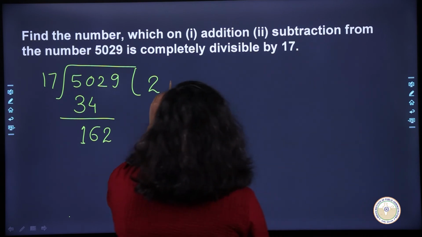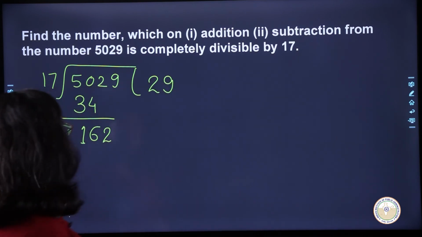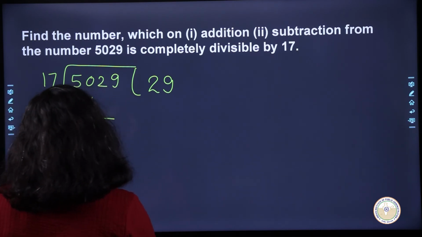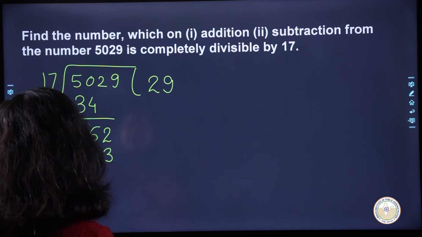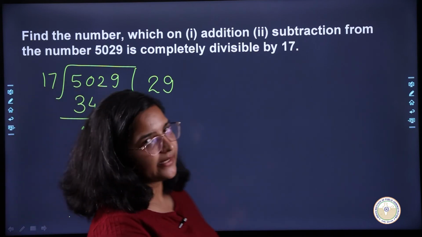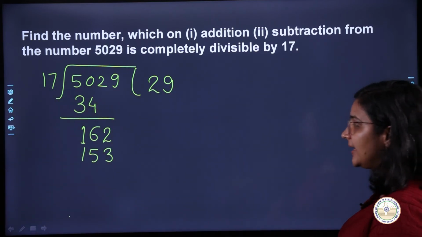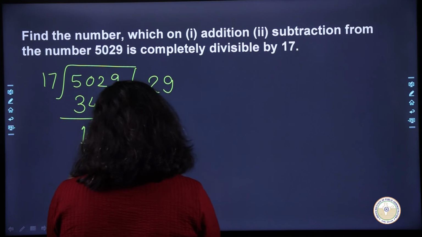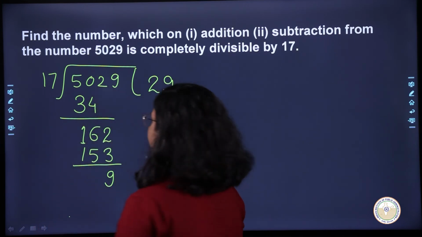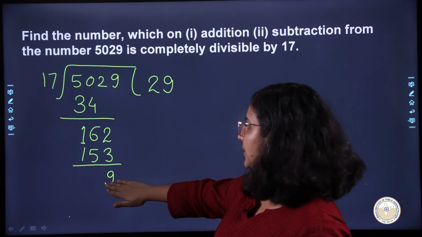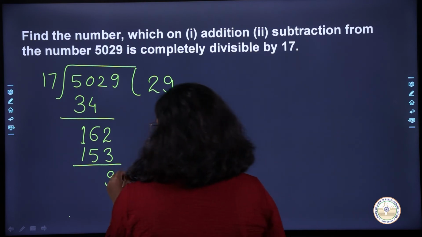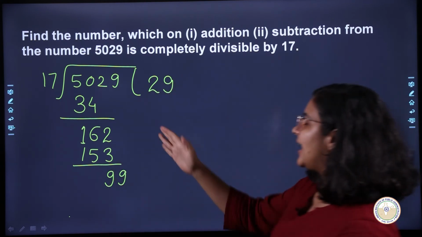Right. So if we multiply it by 9, what is 17 times 9? 9 7s are 63, and then I have a 6, and 9 and 6 is what? 15. So I have a number 153 if I multiply 17 by 9. So what do I get ultimately? 162 minus 153 is 9. So 9 is coming from here, and there is a 9 that will be carried down from here. So 99, and then we have 17.